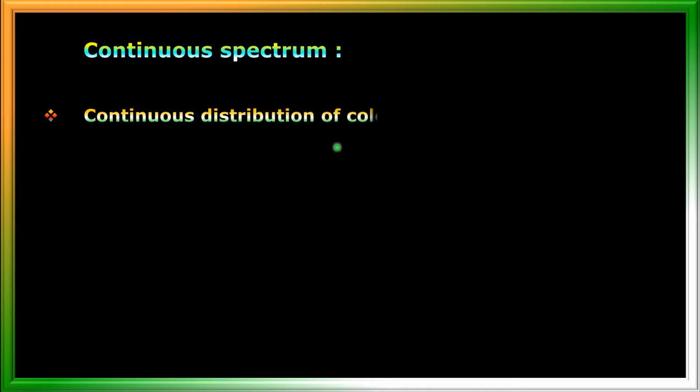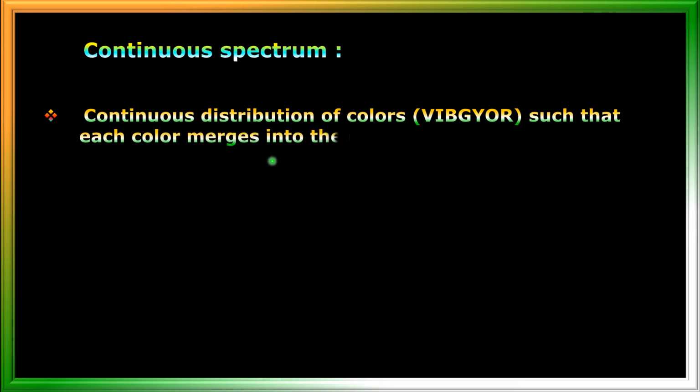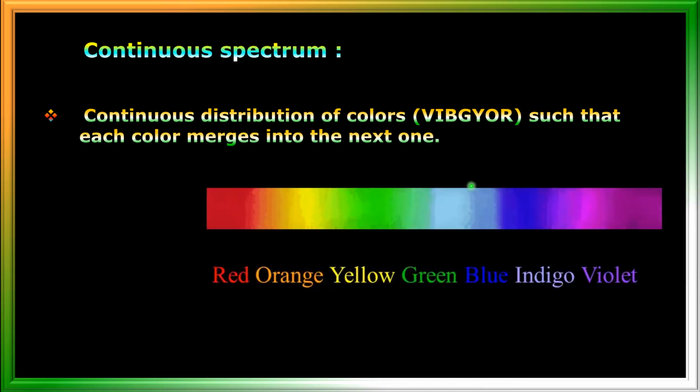Let us study what is continuous spectrum. See here, continuous distribution of colors such that each color merges into the next one, isn't it? So this type of spectrum is called continuous spectrum. For example, take rainbow.